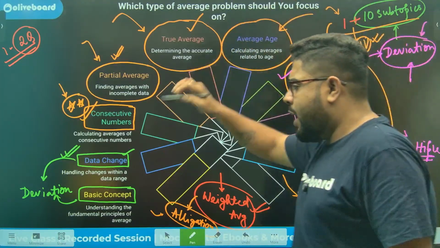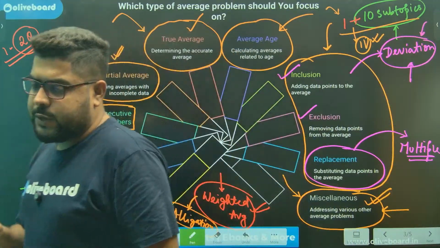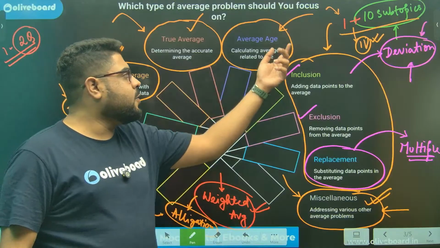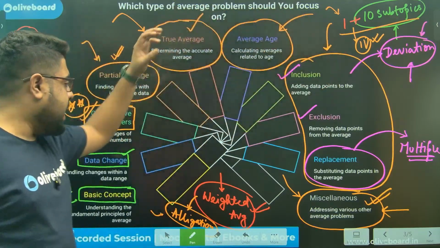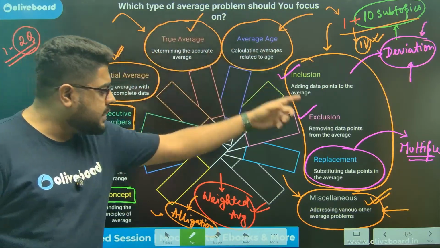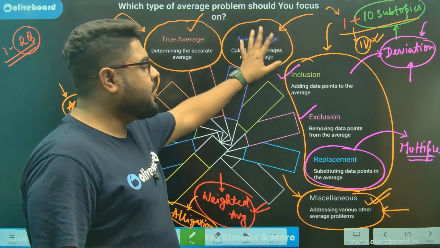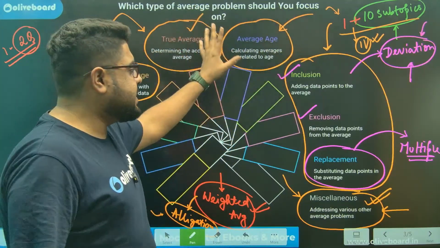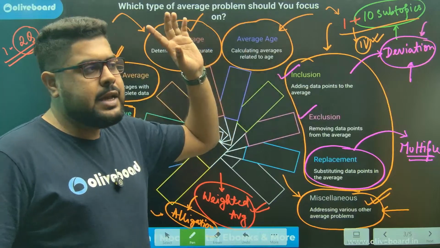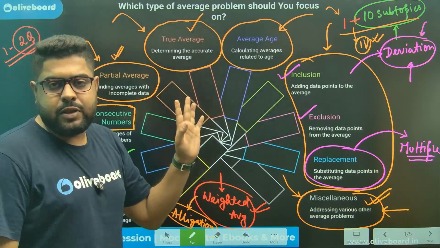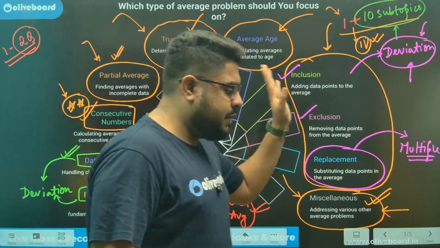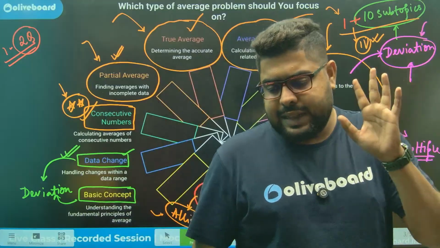If I ask you any question from these 11 subtopics, whether you are confident that you will be able to solve any question out of these 11 subtopics, if your answer is yes, you give me the question, I will be able to answer, then that means you are ready.